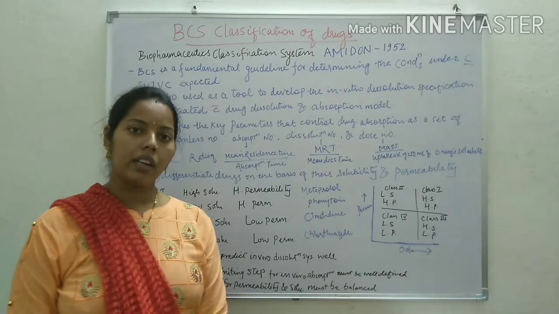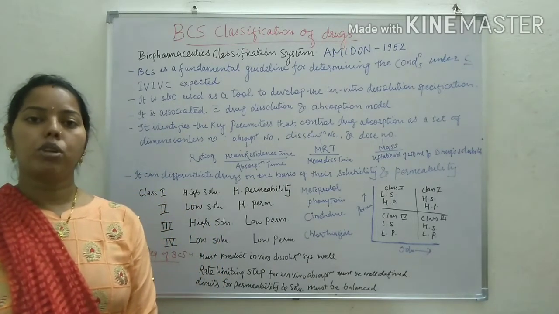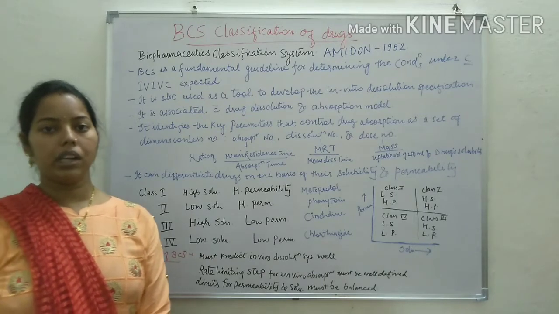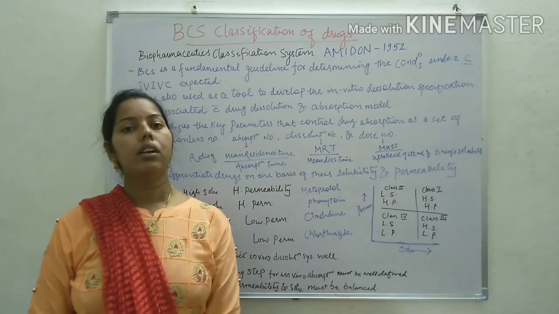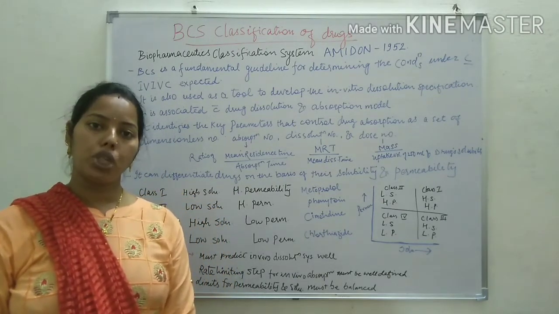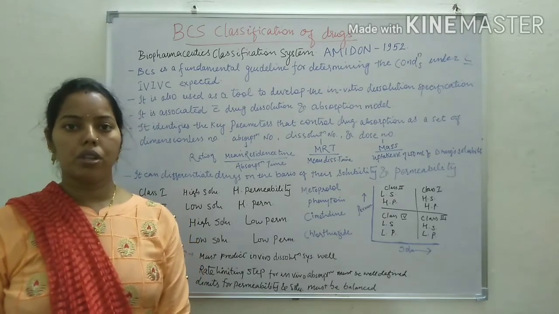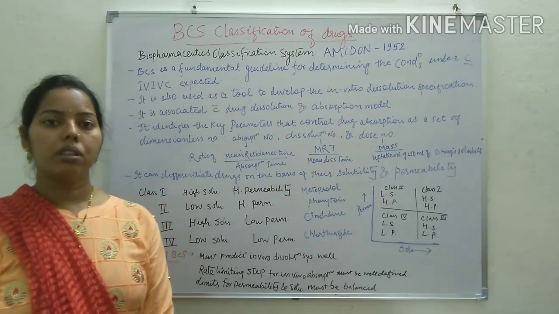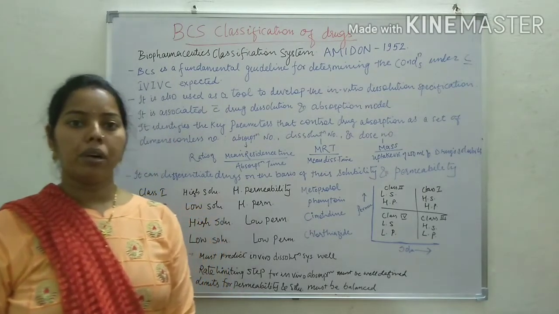Pharmacokinetics is that in which we deal with the ADME: absorption, distribution, metabolism and excretion. Pharmacodynamics is that in which we deal with the pharmacological or therapeutic response of the drug on the body. So these are biopharmaceutical characteristics in pharma.